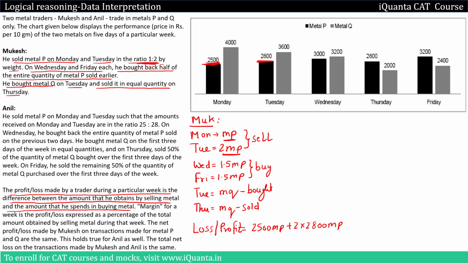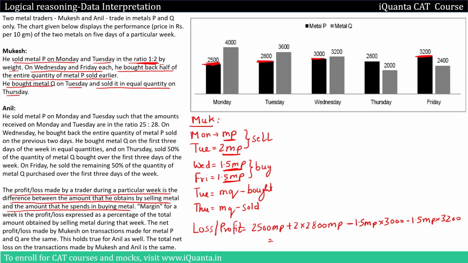And then on Wednesday and Friday he is buying 1.5 MP and 1.5 MP. That means he is giving out money because he is buying. So we'll reduce that money. So 1.5 MP, and on Wednesday metal P was 3000 rupees, and again 1.5 MP. This is for Friday. So he's again buying 1.5 MP on Friday. Friday it is 3200. So 3200. This gives us how much?